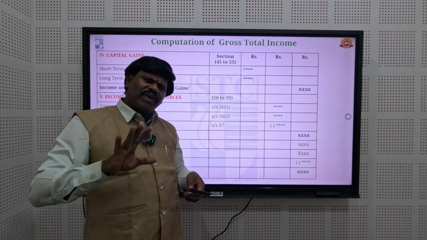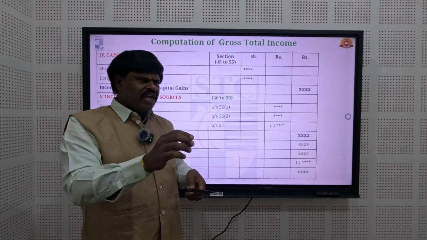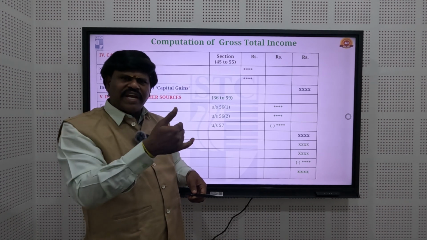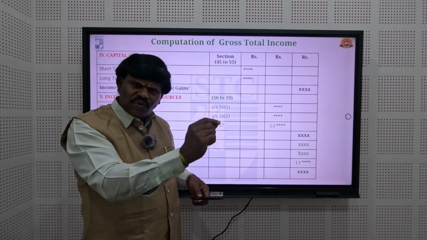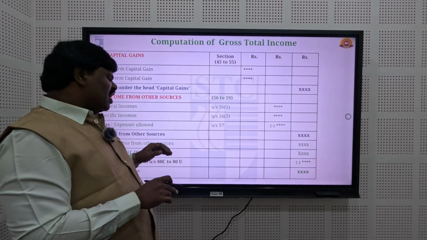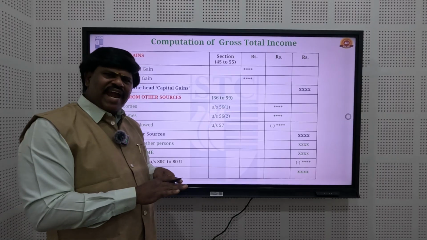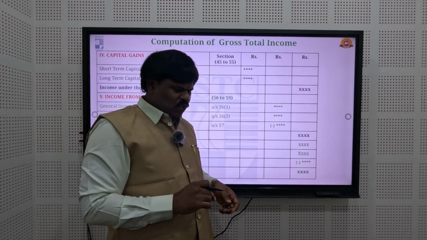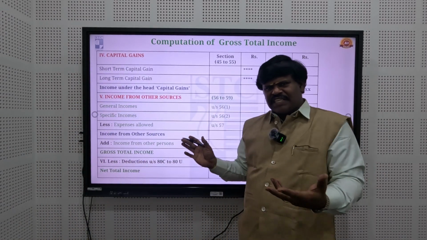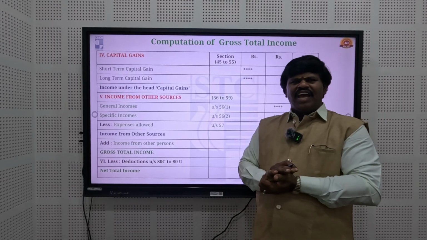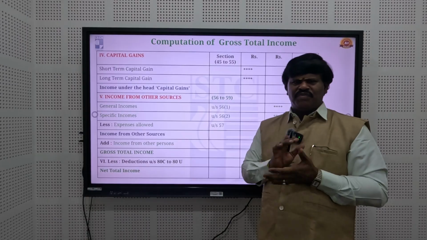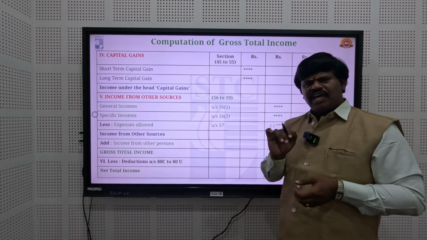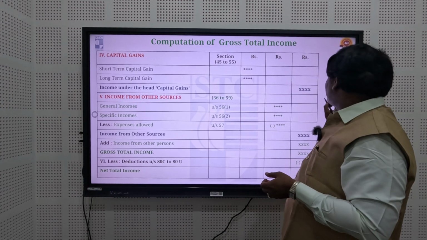What are the first four heads? Income from salary, income from house property, income from business or profession, income from capital gain. Income not covered in these four heads is covered in income from other sources. If we add these 5 heads of income, we can compute the gross total income. The theoretical explanations can be a little confusing, so for this session I prepared an example.